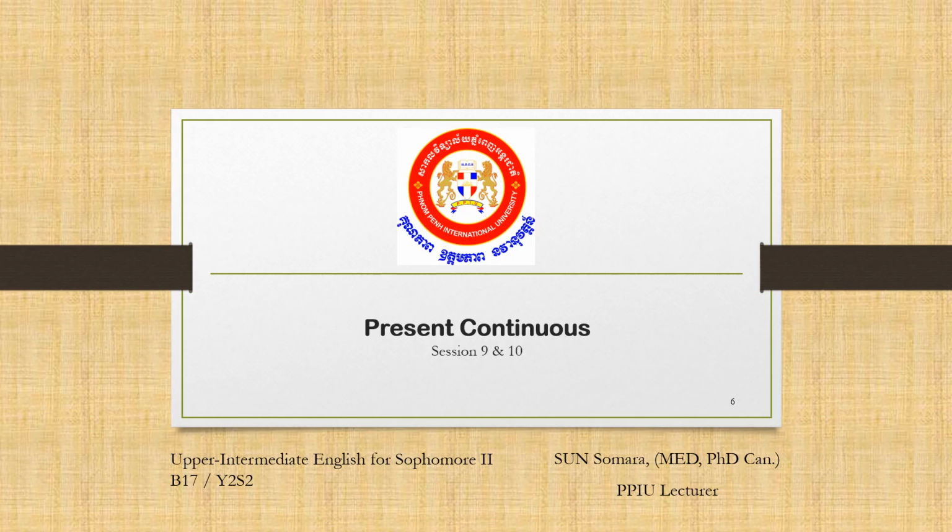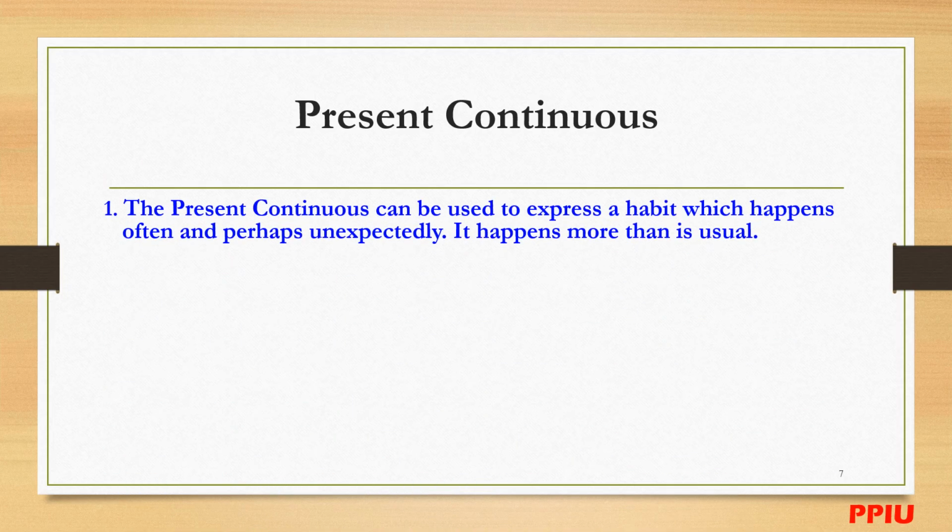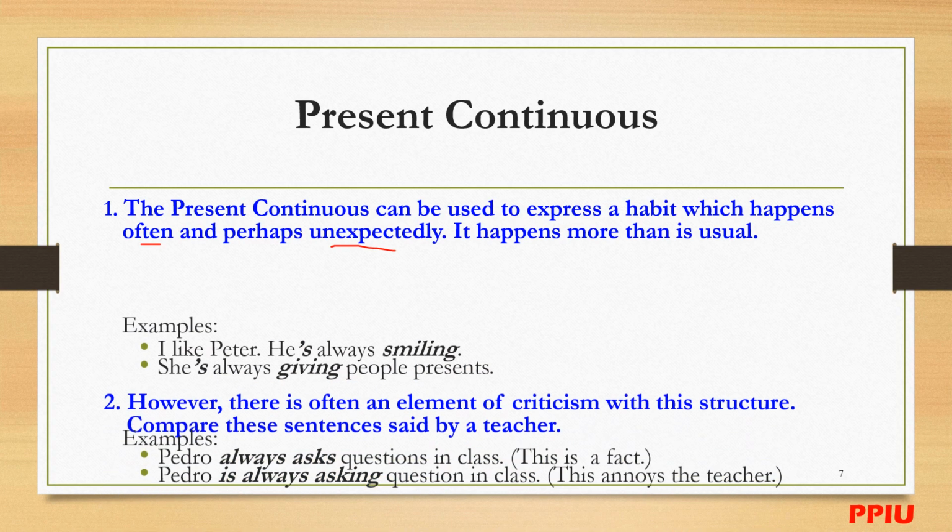Okay, so we will go and talk about expressions about habit. For the second one, we will move to the present continuous tense, all right? That can be used to talk about habit as well. Okay, let's go and see. The present continuous tense can be used to express a habit which happens often and perhaps unexpectedly. It happens more than usual. All right, example.